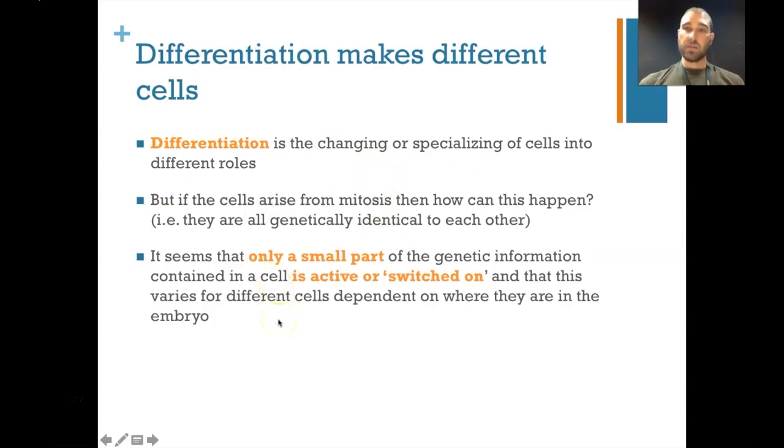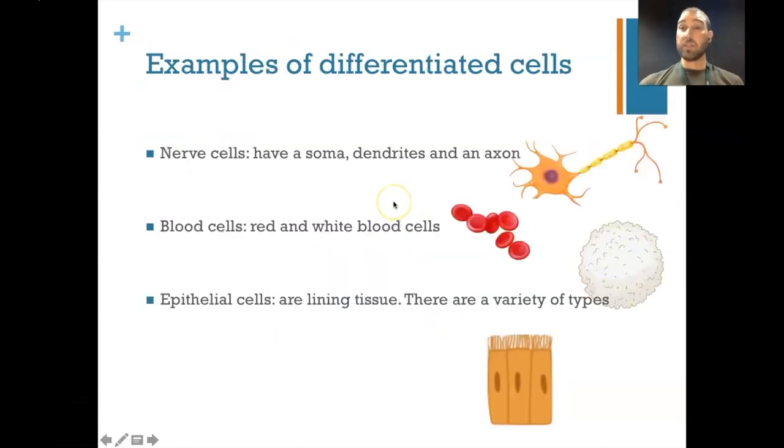And the answer is that only a few genes are turned on in any particular cell. So you can have some genes turned on and therefore other genes turned off, and that means that different structures and functions can be produced from cells with the same genetic information. Here are some examples of differentiated cells. All of these cells, if they're coming from the same person, will have the same genetic information, but different genes being turned on or off will lead to different structures. For example, we have the axon in a nerve cell. We have the round biconcave disc of the blood cell.